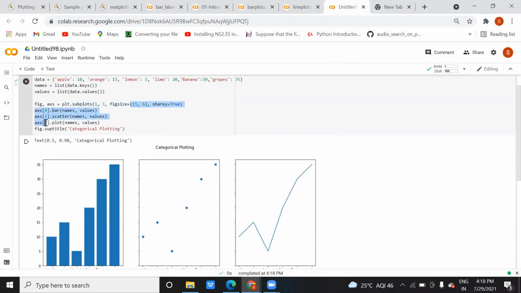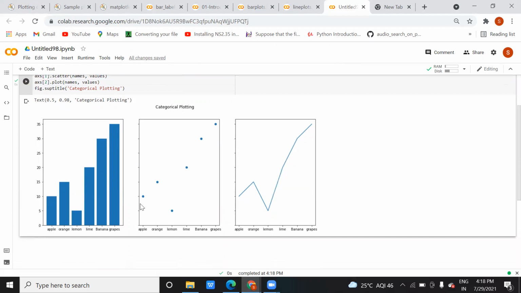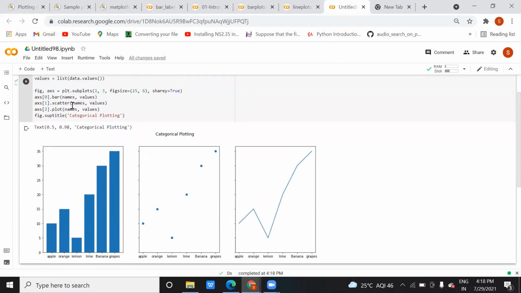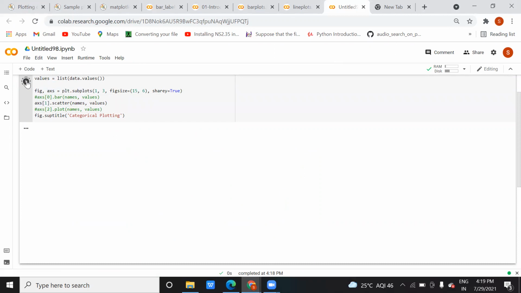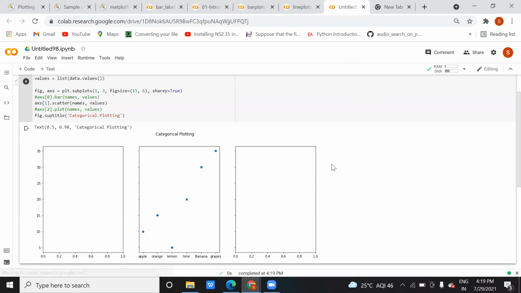Okay, now here, if you want to change the subtitle, you can change it. It's categorical plotting. Okay, let me comment it first. I'm commenting this bar one and plot one. So you can see this.